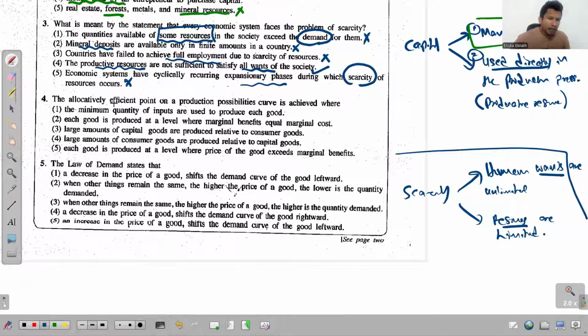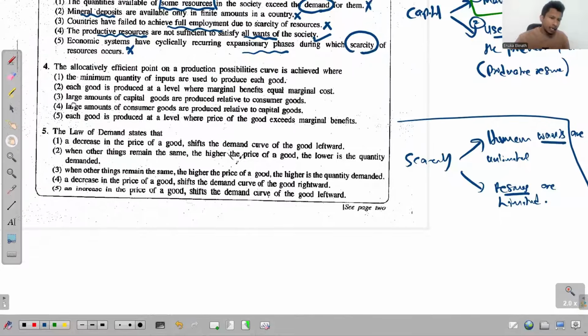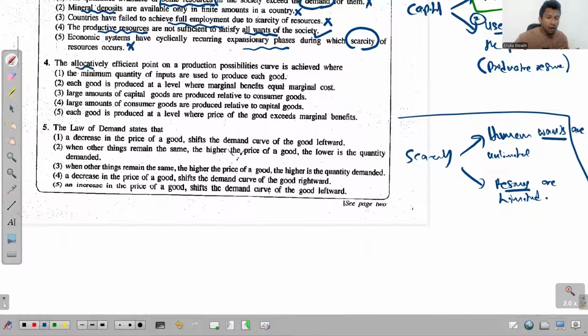This says allocatively efficient point on a production possibilities curve is achieved. See that now? There are different ways of defining this allocative efficiency. One way is that it is a situation where the economy utilizes the resources to produce the most preferred combination of goods by the society. So that is just one way of defining this allocative efficiency, right? That's a situation where the economy utilizes resources to produce the most preferred combination of goods. So that's just one way.